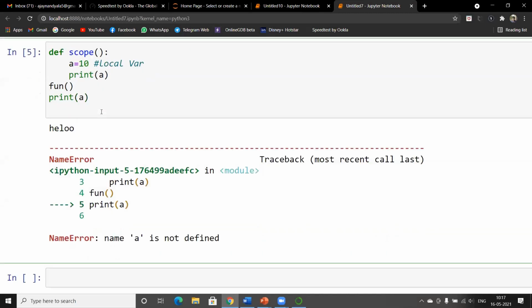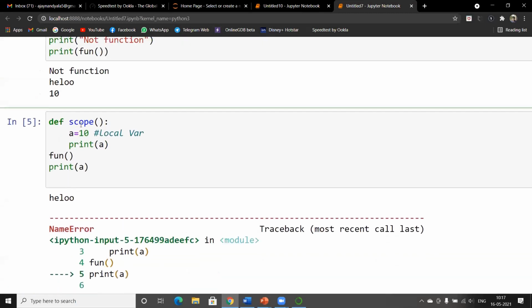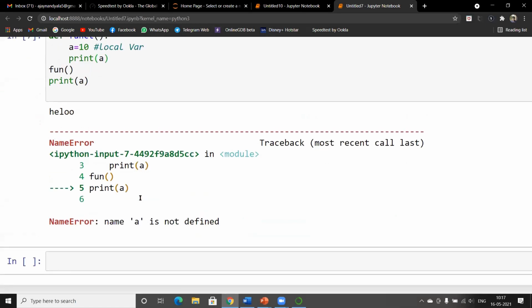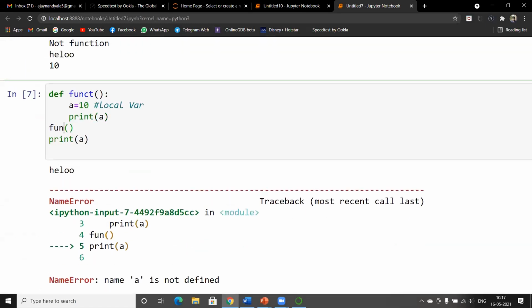Ajay, the function name was scope. Okay, let's change. Let's execute again. Ajay, you call the function as fun and you are creating the name as a function. Okay. Sorry, guys.